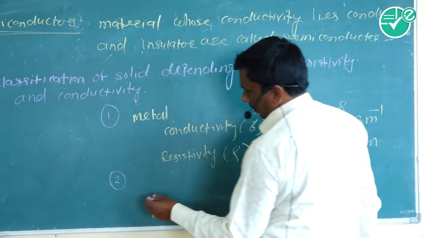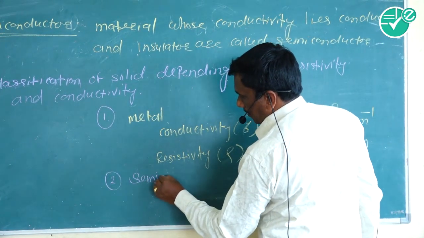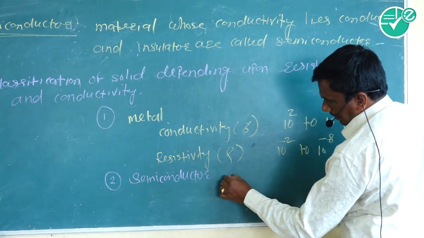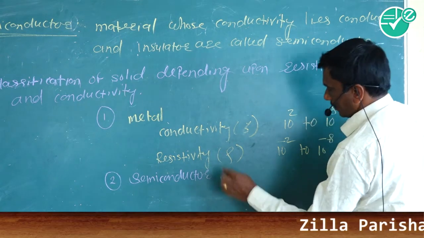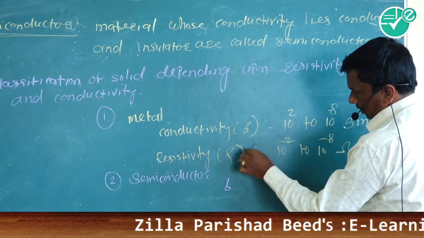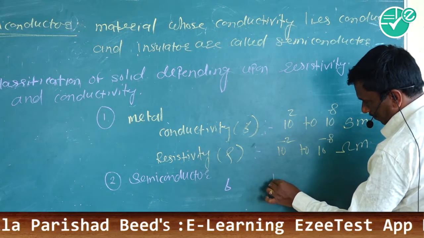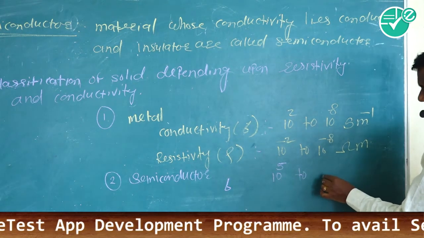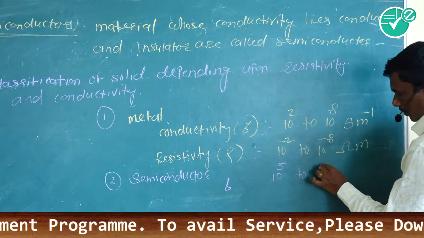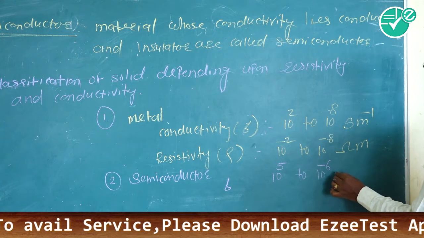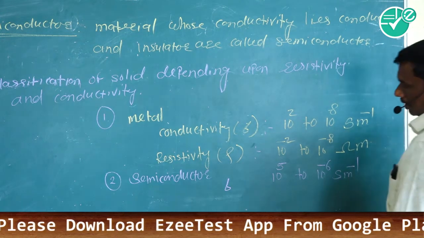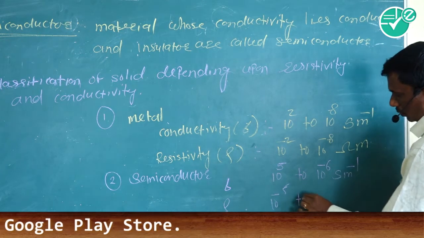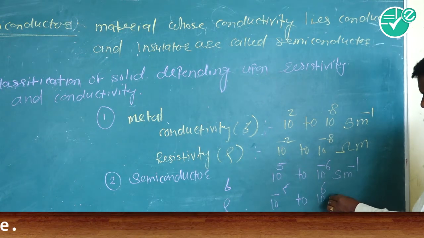Semiconductor, whose conductivity sigma lies between 10 raised to 5 to 10 raised to minus 6 Siemens per meter, and resistivity lies between 10 raised to minus 5 to 10 raised to 6 ohm meter.